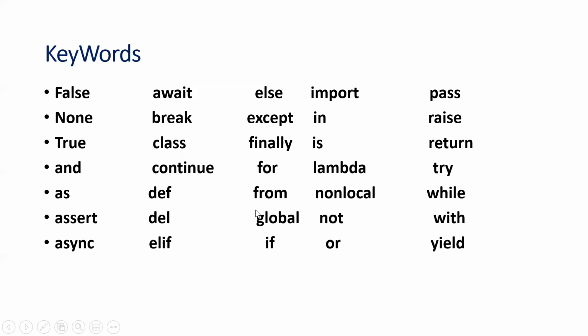According to the situation, we have to decide where to use False, where to use await, where to use else, where to use except, where to use lambda, not, if, while, try, return, raise, pass. Like that, we have to use these keywords, and each keyword has some special meaning. That means you need not implement it. You just use the keyword. That's all.